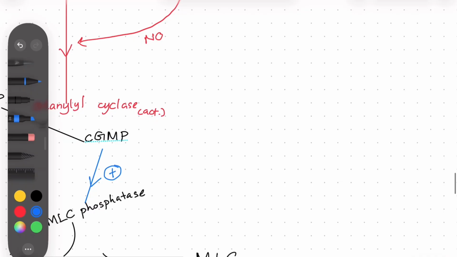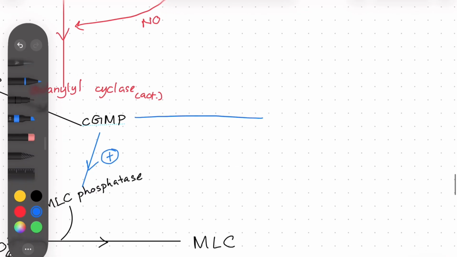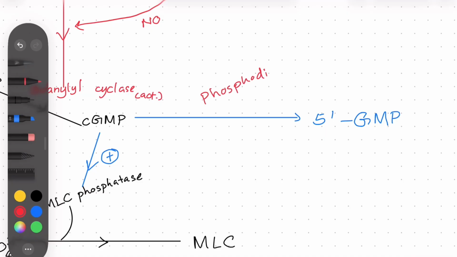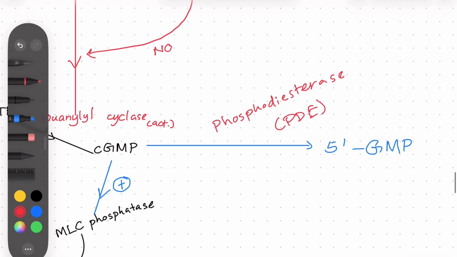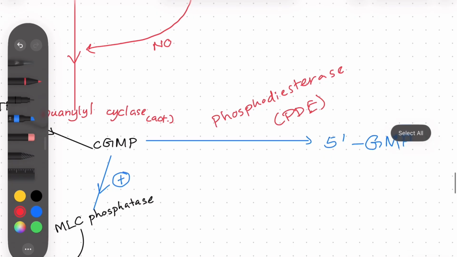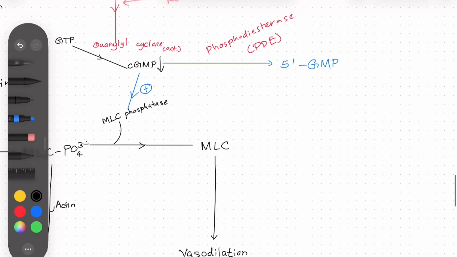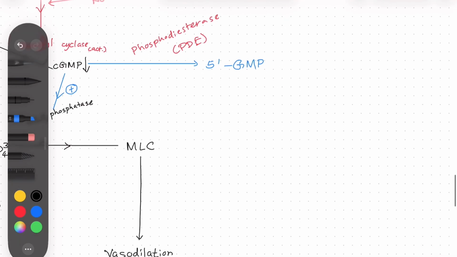So after that, the cGMP converts into 5-GMP using phosphodiesterase, PDE. So as you know, this 5-GMP can decrease the amount of cGMP, therefore leading to vasoconstriction, as there is no vasodilation occurring here. So this is a disadvantage in penile erection.